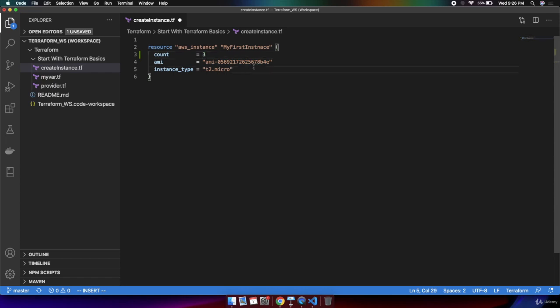Let's do one more thing. This time let's provide a name to your instances. So I am providing one more block, tags, and over here I will define name. After the name variable, I will define the value of the name. Suppose I'm providing 3 demo instances, right? And save my file.